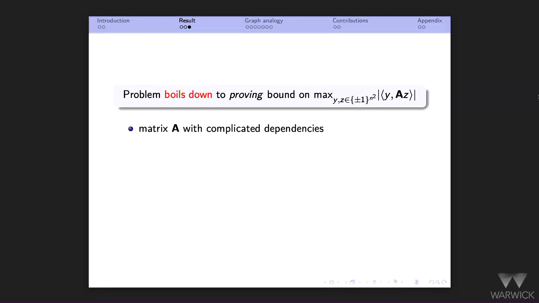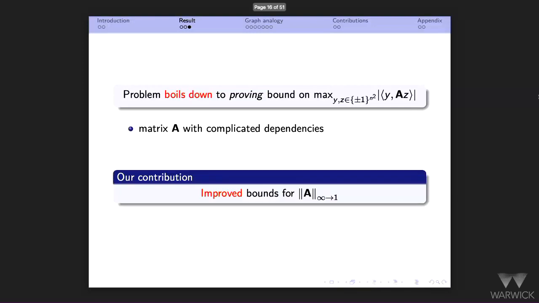I have a slide in the appendix in which, if we have time, I'll convince you that the problem really boils down to these kinds of questions. So the contribution is in fact a novel machinery to bound the infinity to 1 norm. The quantity I wrote above is this infinity to 1 norm, if you're not familiar with it.